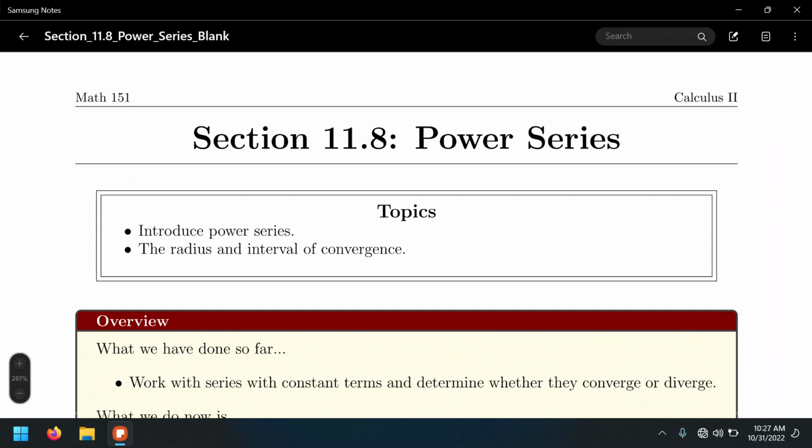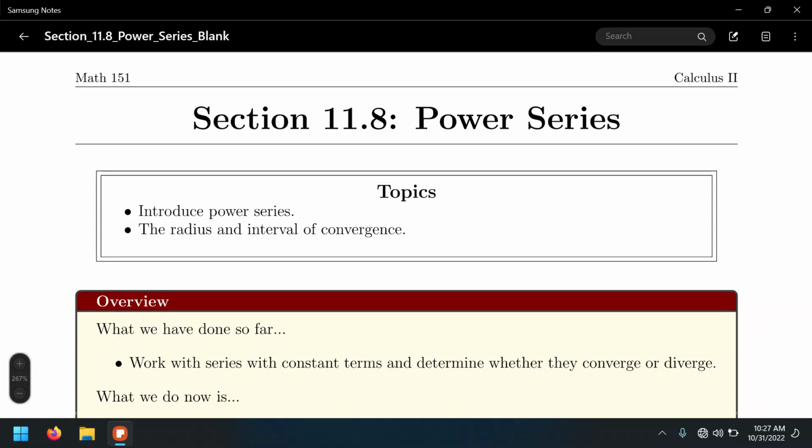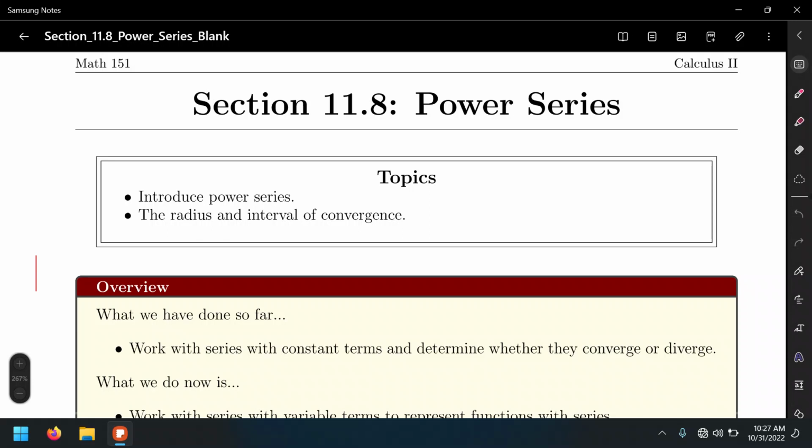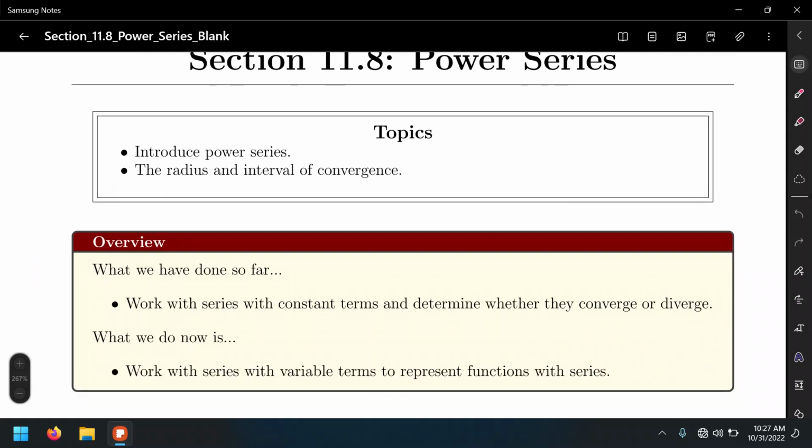Alright, so we are essentially done with all the 10 different tests to check divergence or convergence of a series. And so now we're going to move on to another kind of series, so power series. Well, what we have done so far is work with series that contain constant terms. Notice all these series contain an n, they don't contain any variable x, by the way. It contains an n which describes the number of the term in the series, like the first term, the second term, the fifth term, etc., the nth term. All right, infinitely many terms.